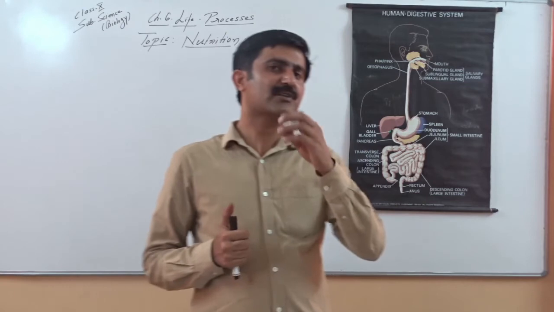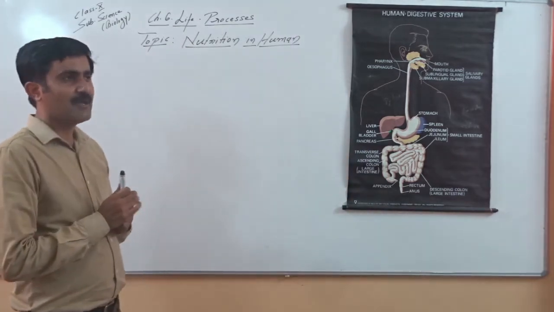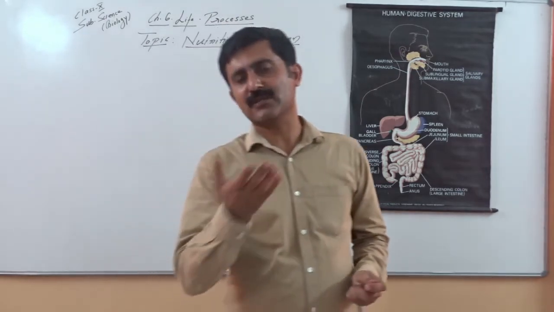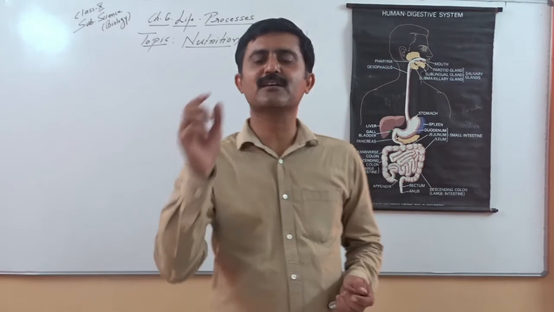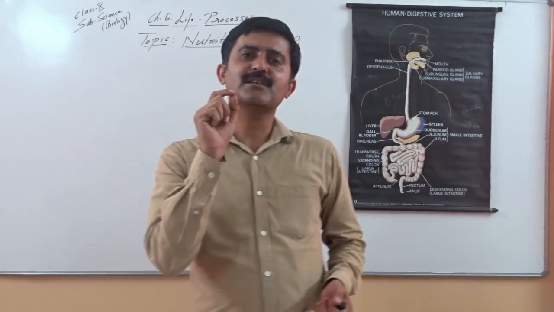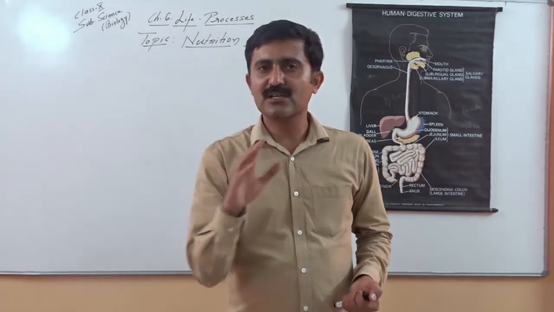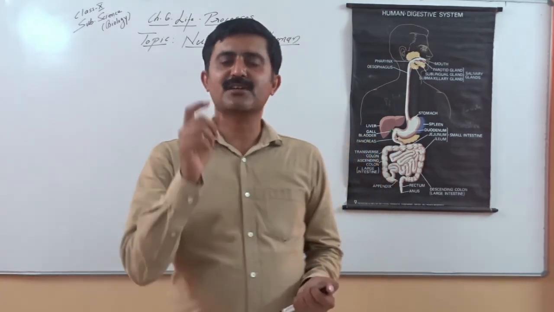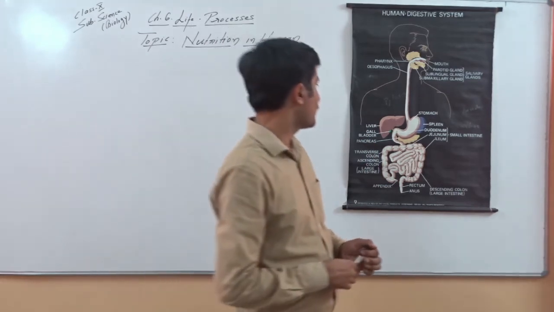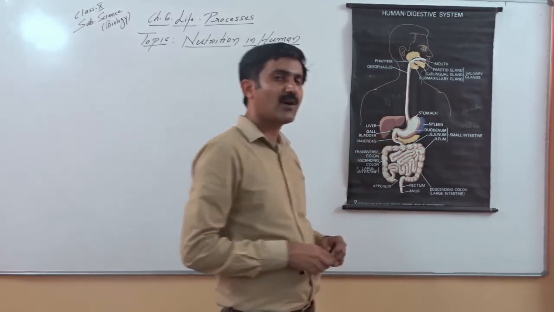Okay, so let's quickly take down some important points about the liver. The secretion of the liver, that is the bile juice, is carried to the small intestine, and the duct is known as the hepatic duct, or simply we say the bile duct. Bile juice is stored temporarily in a structure associated with the liver, known as the gallbladder. Here you can notice this is the gallbladder, marked with a green point.